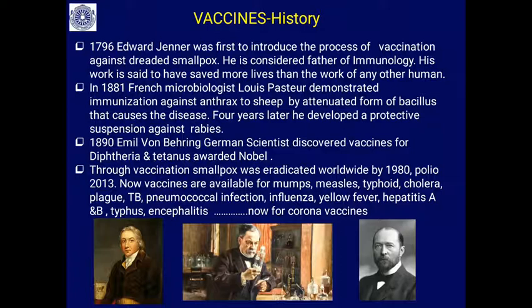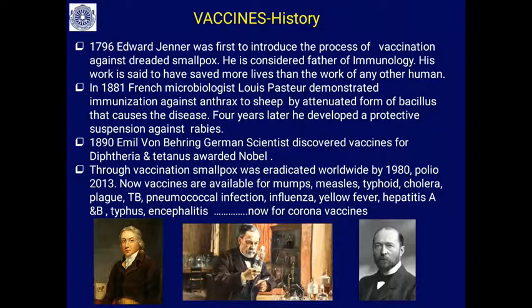In 1881, the French microbiologist Louis Pasteur demonstrated immunization against anthrax in sheep using an attenuated form of the bacillus that causes the disease. Four years later, he developed a protective suspension against rabies. He also developed cholera vaccines.